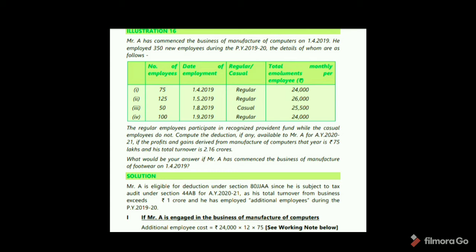Next 125, date of employment 1/5/2019, regular, total emoluments 26,000.